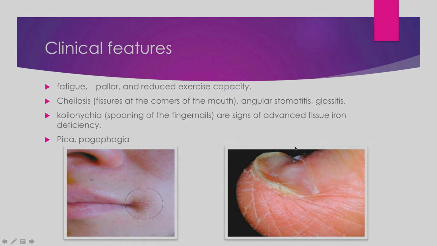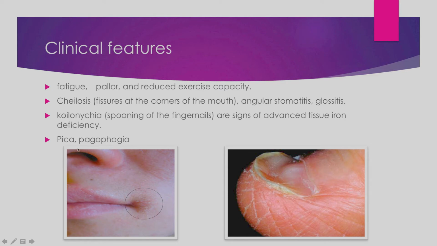Koilonychia is spooning of the fingernails. These fingernails become spoon-like. You can see it is like a spoon. Right, these are the signs of advanced tissue iron deficiency. If somebody has koilonychia, that means he has had iron deficiency for a very long time.